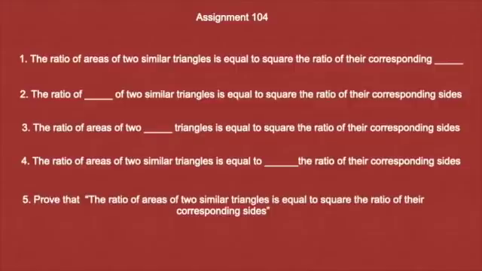The ratio of areas of two dash triangles, what type of triangles, is equal to the square of the ratio of their corresponding sides. The ratio of areas of two similar triangles is equal to dash the ratio of their corresponding sides. And the last and the fifth one is you have to prove the theorem once again.